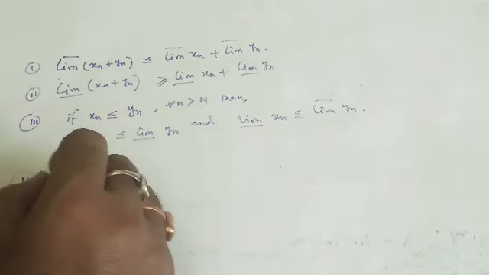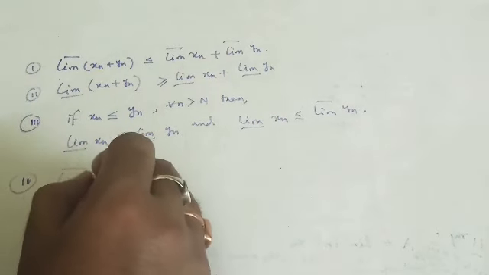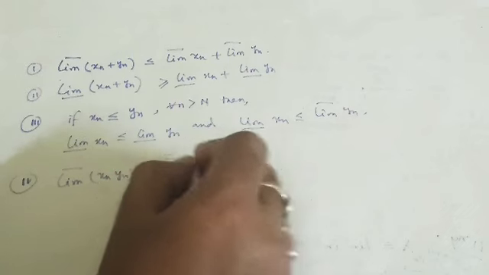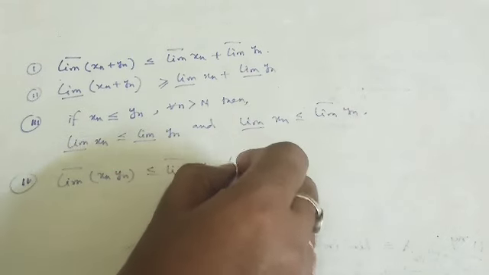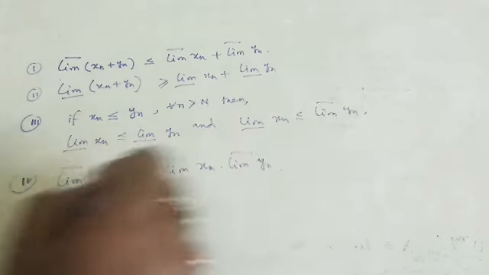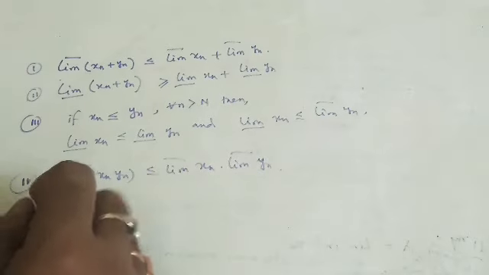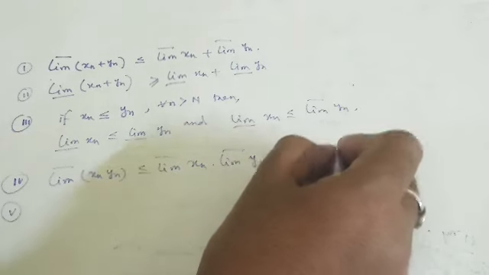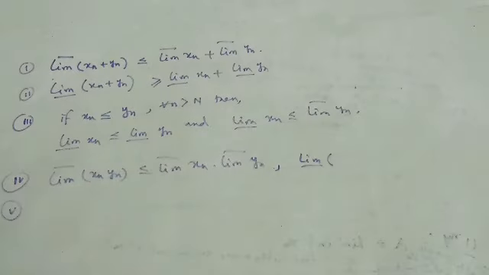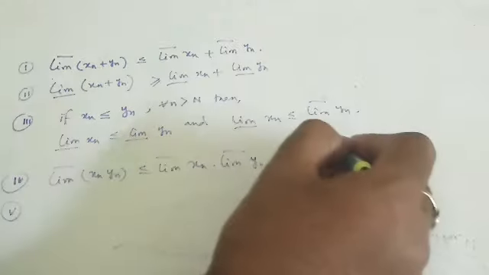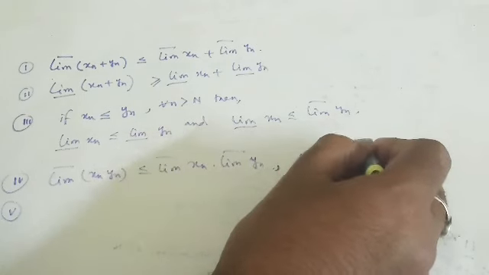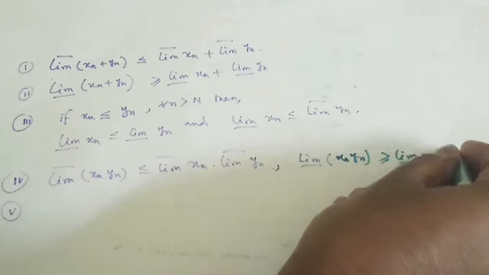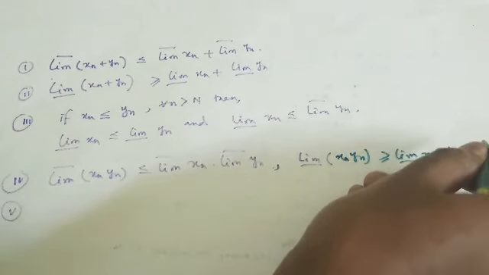Fourth property, regarding the product: lim sup of xn yn is less or equal to the product of their lim sups. And the fifth property, regarding lim inf: lim inf of xn yn is greater or equal to lim inf of xn times lim inf of yn.